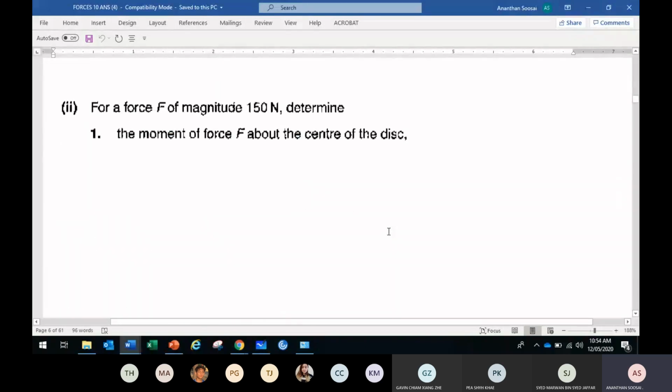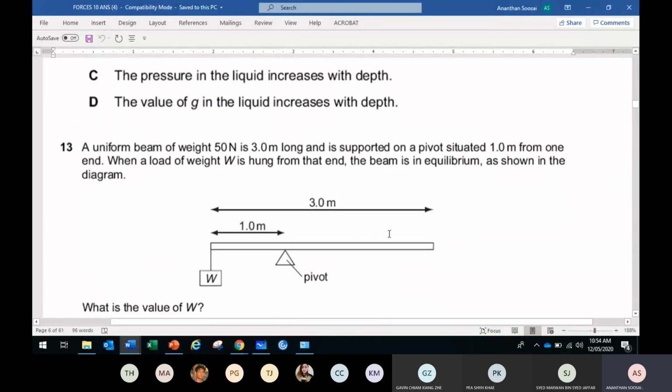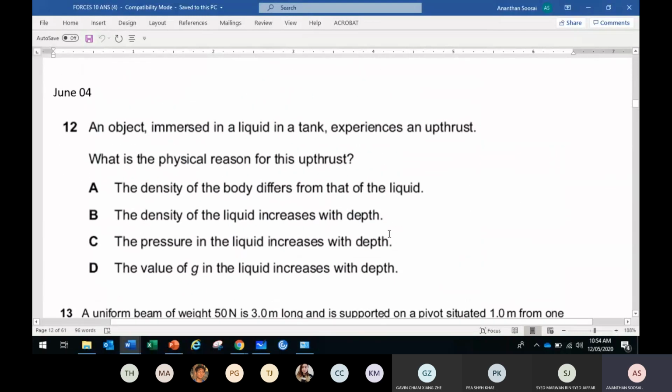Okay, class, time's going up. Just one minute. Last question. This one, June 4, 12. Last question for this lesson. What's your answer?